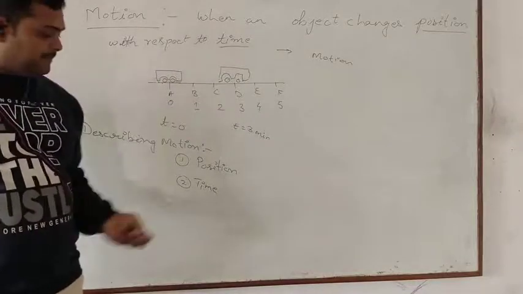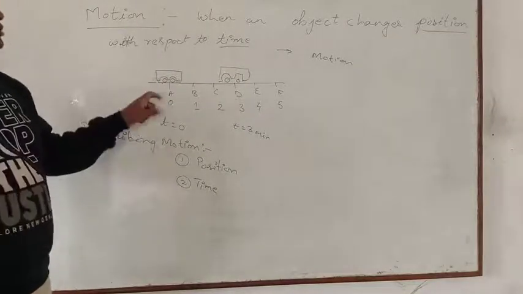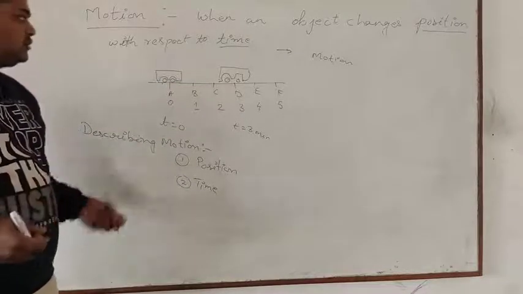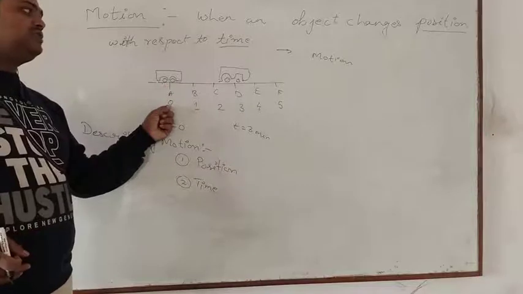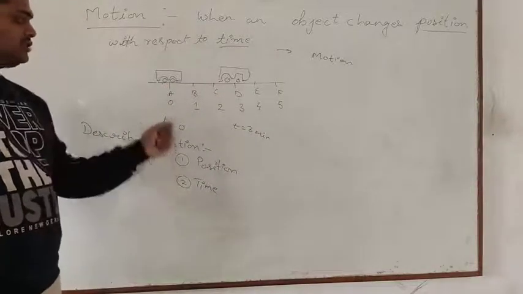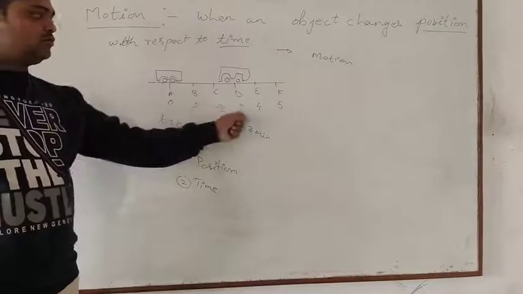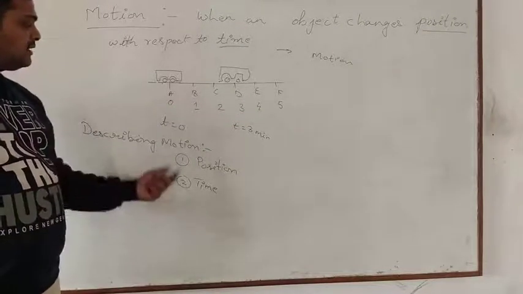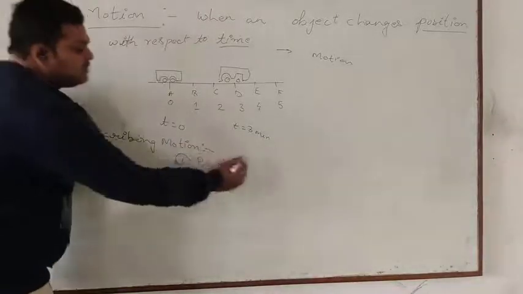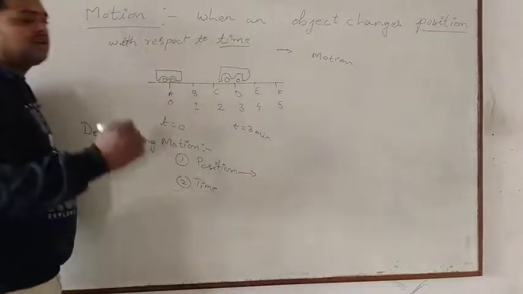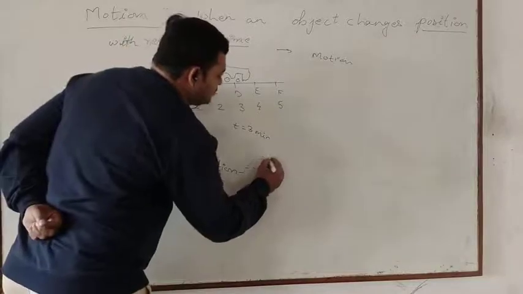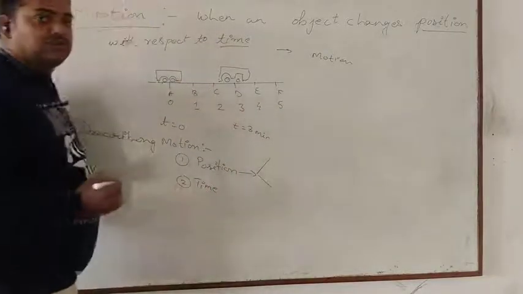and it has moved to D. So it has changed its position from A to D, and if you mark it on coordinates, I can consider this to be point 0 and point D to be 3. So here the position has changed from 0 to 3, and time has changed from 0 to 3. Now if we are concerned with the change of position, here we have two terms which relate to it.